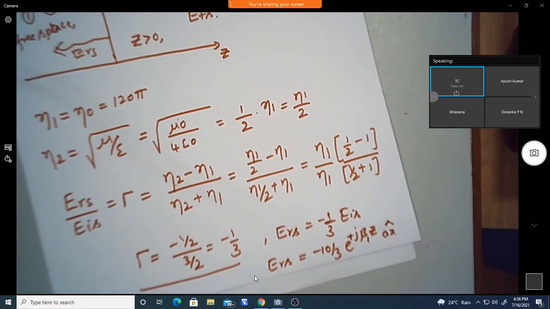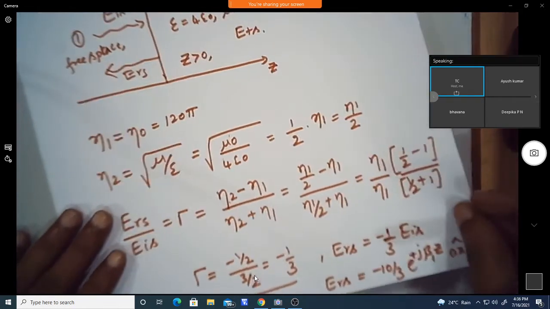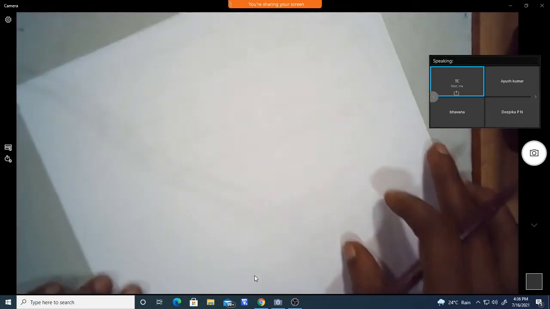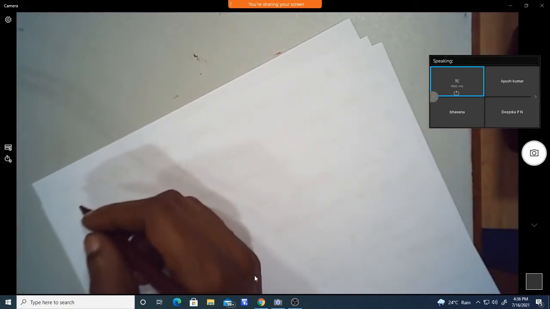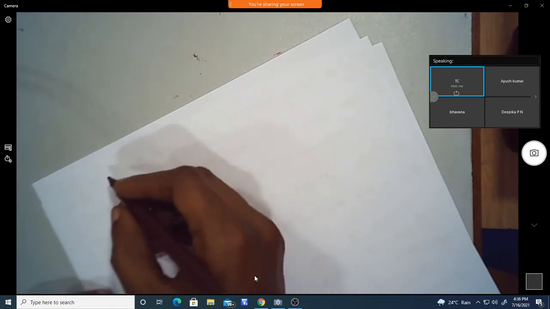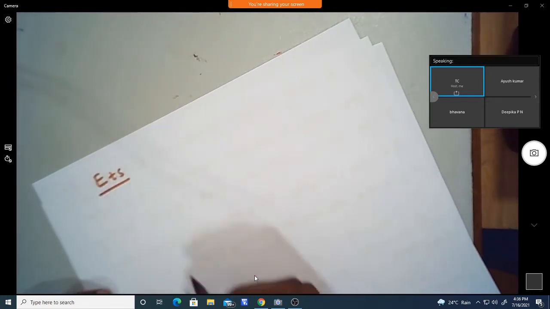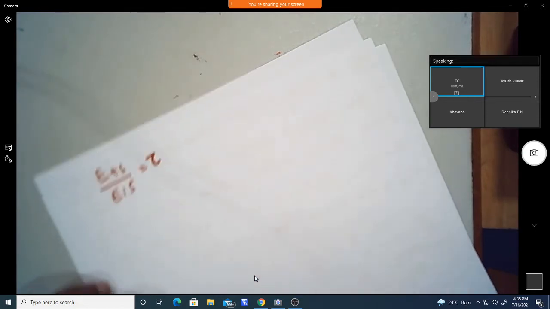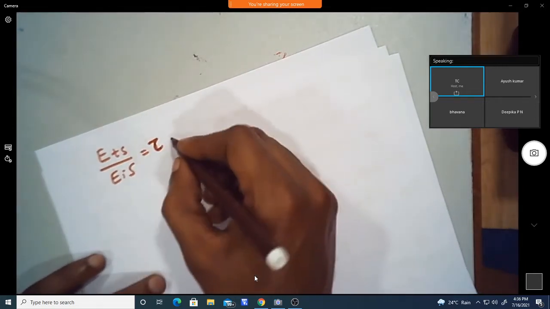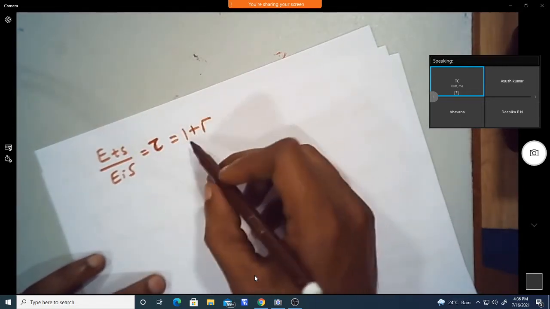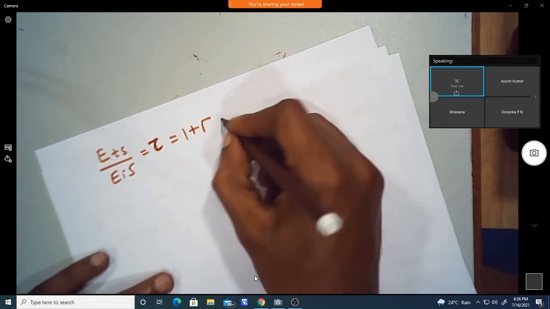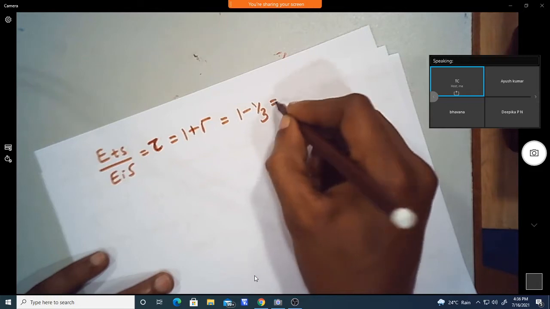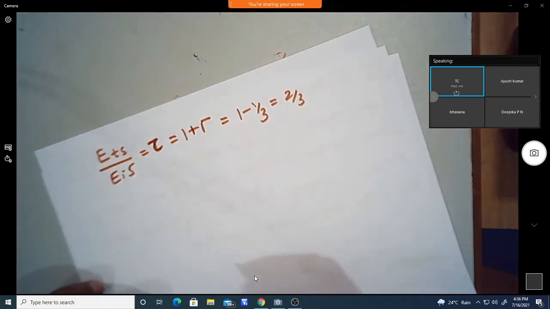Now we need to find the transmitted wave. For that we need the relation between ET, the transmitted wave, and the incident wave. The ratio of the transmitted wave to the incident wave is the transmission coefficient, which is 1 plus gamma, that is 1 plus the reflection coefficient. The reflection coefficient is minus 1 by 3, so 1 minus 1 by 3 gives 2 by 3.